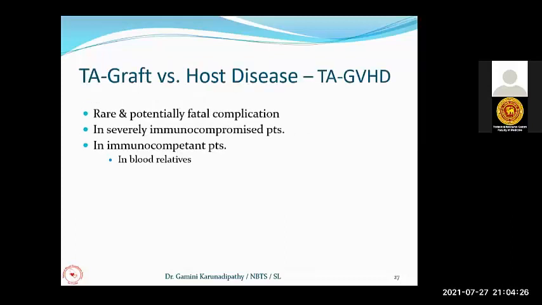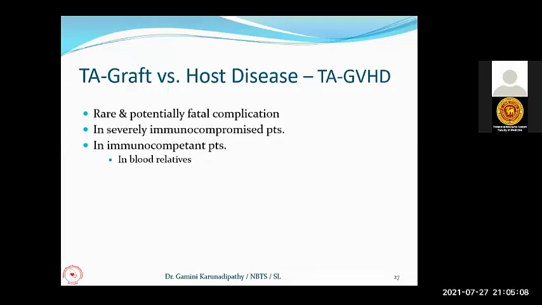Now, again, we are coming to another complicated transfusion reaction, that is transfusion associated graft versus host disease. Now, why are we calling it transfusion associated? There is another one which is called transplant associated. In organ or bone marrow transplantation, patients can get graft versus host disease. Again, due to the transfusion itself, they can get graft versus host disease. That is why, to differentiate these two, we call this transfusion associated graft versus host disease.